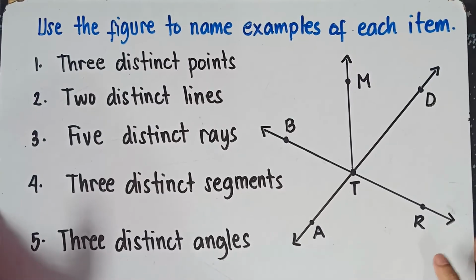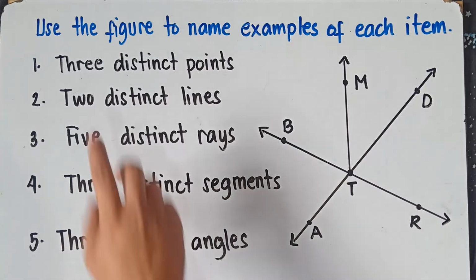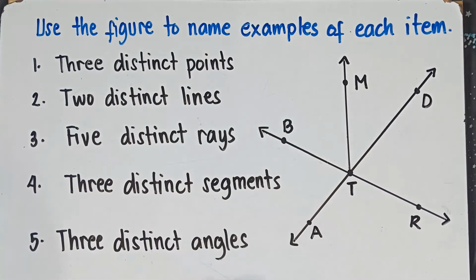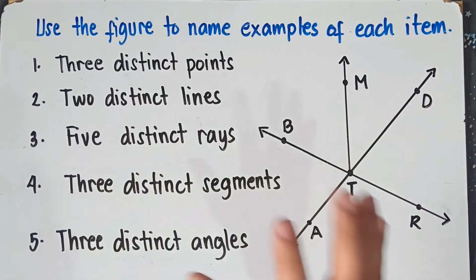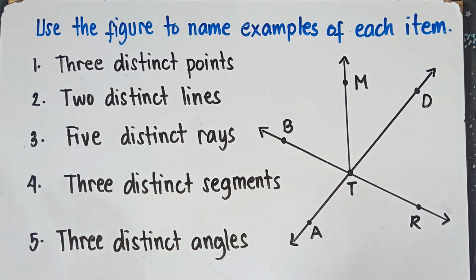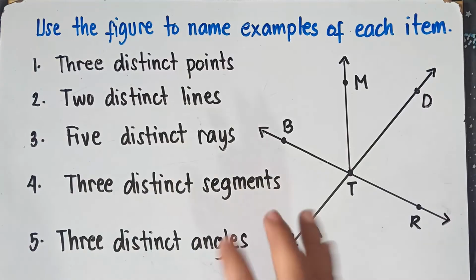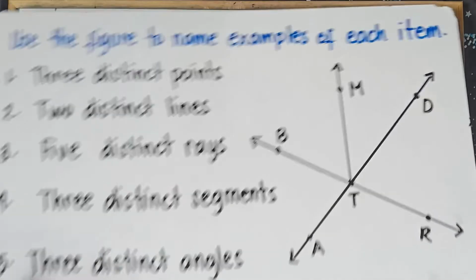Later in class, we'll be answering our activity. Use the figure to name examples of each item. This will be the illustration. Number 1, we need to name 3 distinct points. Number 2, 2 distinct lines. Number 3, 5 distinct rays. With this given illustration, we need to name 5 rays. Number 4, 3 distinct segments. And number 5, 3 distinct angles. Before we answer this in class, we need to understand more what a line segment and a ray are.